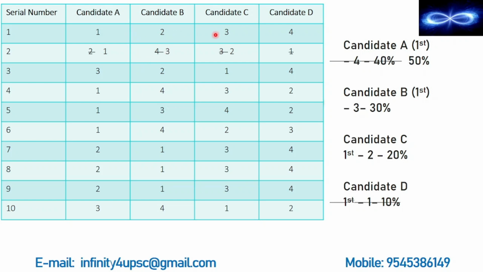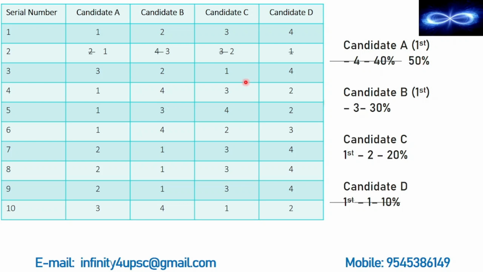And now we are going to count once again. So whose vote has increased? Candidate A has got the first preference now. So now he has got 5 votes, that makes it 50%. But again he is not qualifying because he has to cross this mark. He should get at least 51%.